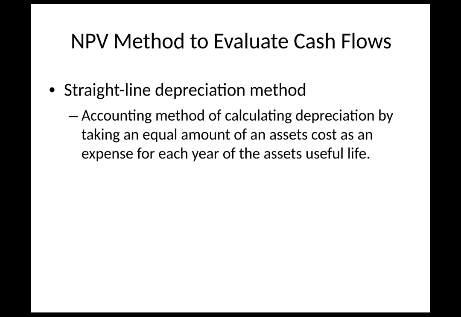Basically, it's an accounting method of calculating depreciation by taking an equal amount of an asset's cost as an expense for each year of the asset's useful life. So if we had a $10,000 piece of equipment and we say it has a 10-year useful life, that means the straight line depreciation is 10,000 divided by 10, and that's $1,000 we can depreciate. For those that own their own business or have to do depreciation based on equipment, this is standard: the straight line depreciation method.